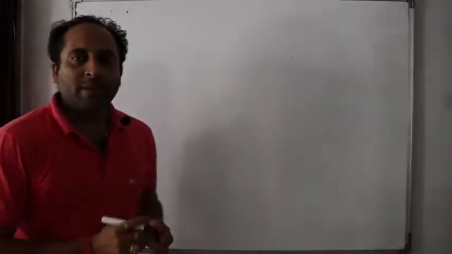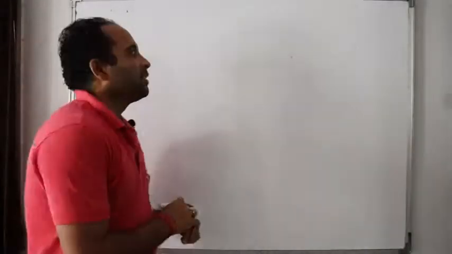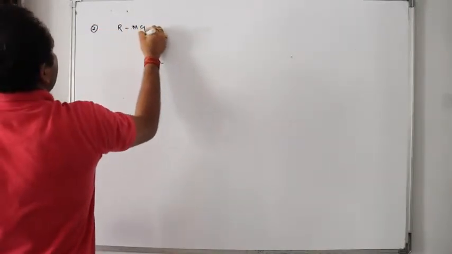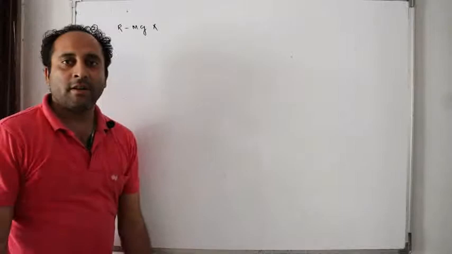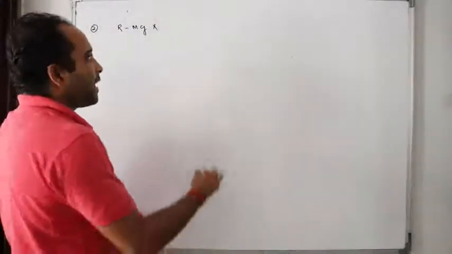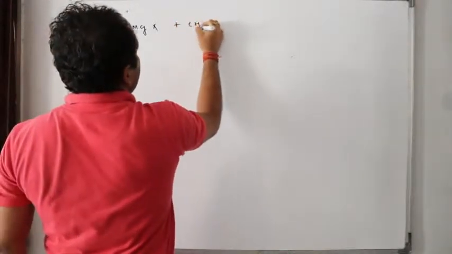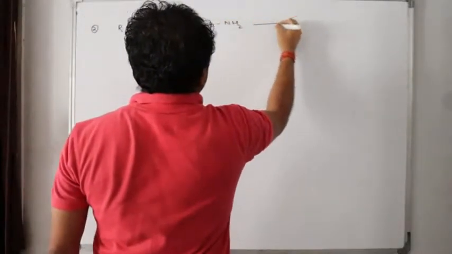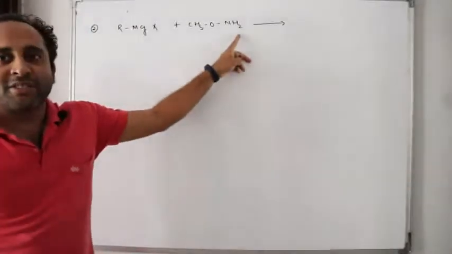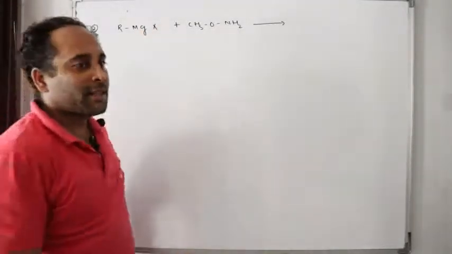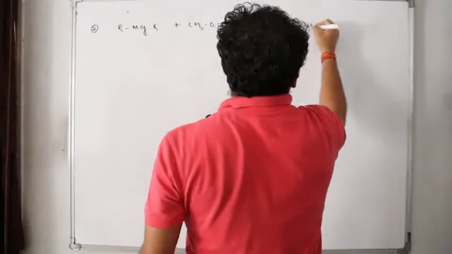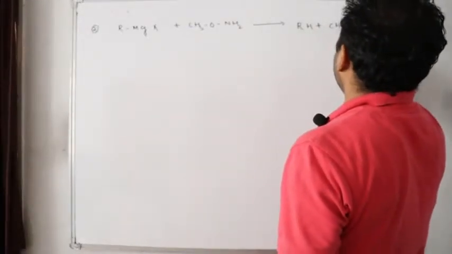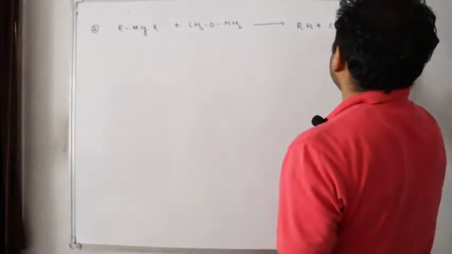Now let us go for one more question on this weak bond concept. Second question on weak bond concept. If I take RMgX and react with CH3O NH2, again, is it having an acidic hydrogen? So what will happen in the first case? Will I get RH followed by CH3O NH minus?